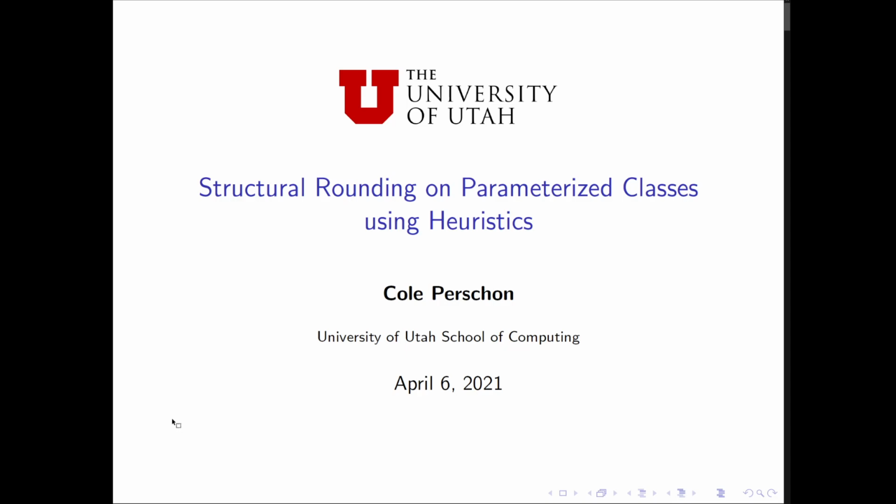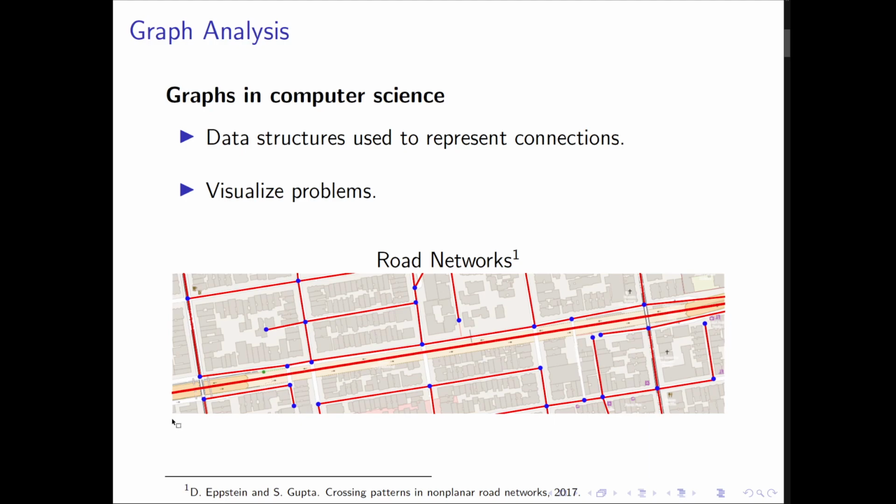Let's start with a little background. So when I say graphs, what do I mean? Well, in computer science, a graph is simply a data structure we use to represent connections. A great example of this is shown in pathfinding problems. Say you just booked yourself a COVID-19 vaccination appointment in Sandy, Utah. If you live in Salt Lake City, you might not know the fastest or most direct route there off the top of your head. This is where pathfinding software like Apple Maps could help, but how does Siri do it?